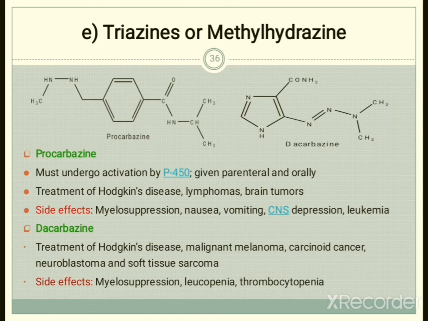Next, dacarbazine. Dacarbazine is useful in the treatment of Hodgkin's disease, malignant myeloma, carcinoid cancer, neuroblastoma and soft tissue sarcoma. In these kinds of cancer, dacarbazine is utilized. The side effects of dacarbazine are myelosuppression, leukopenia and thrombocytopenia.